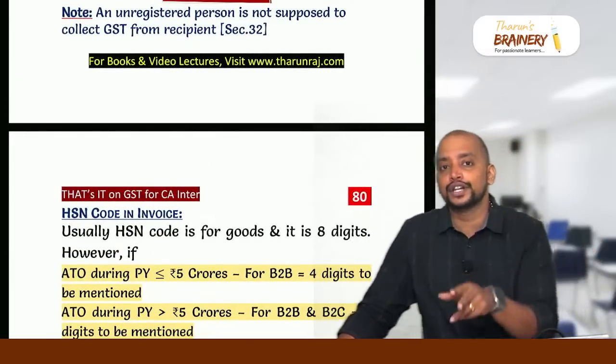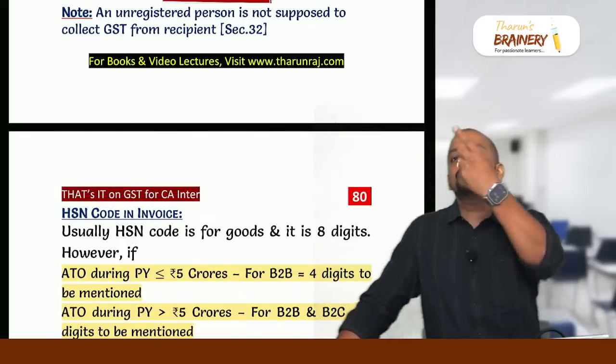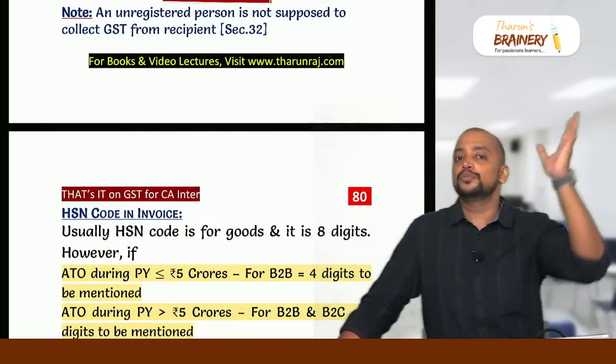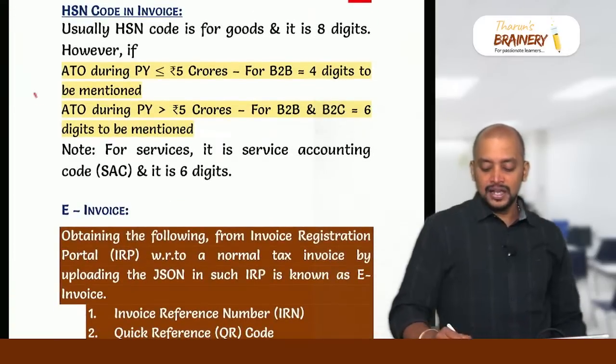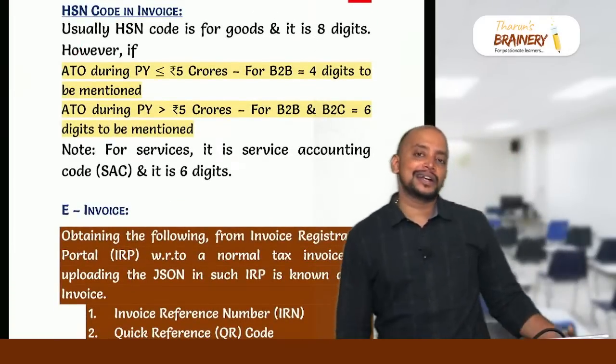The alternative to credit note is refund. Suppose if I am not able to issue credit note to you, then I will be able to get refund from the government. Then next, HSN. HSN code, how many digits should be entered in the invoice?